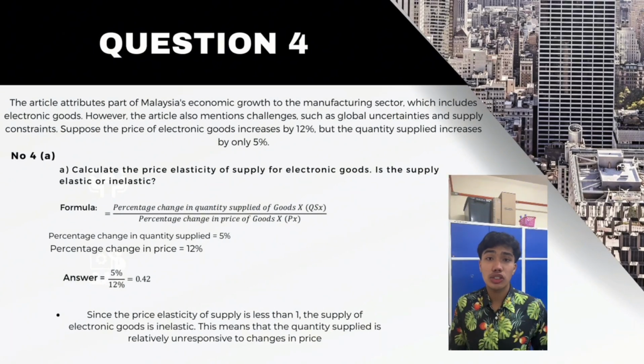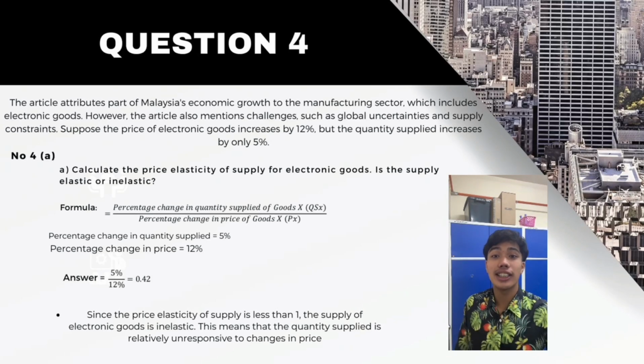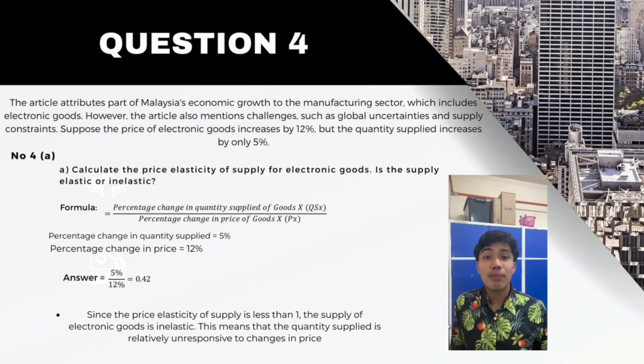Okay, this is the formula for PES. PES equals percentage change in quantity supplied divided by percentage change in price. Okay, let's substitute the given values. PES equals 5% divided by 12% equals 0.42. Okay, I repeat, the answer is 0.42. Okay, let's see the interpretation. Since the elasticity value is less than 1, the supply of electronic goods is inelastic.